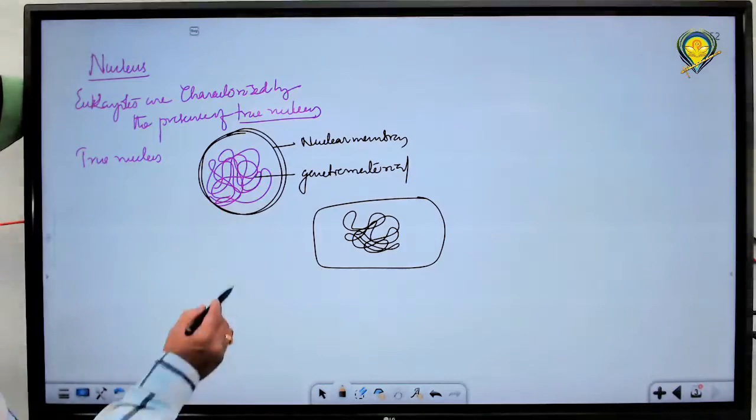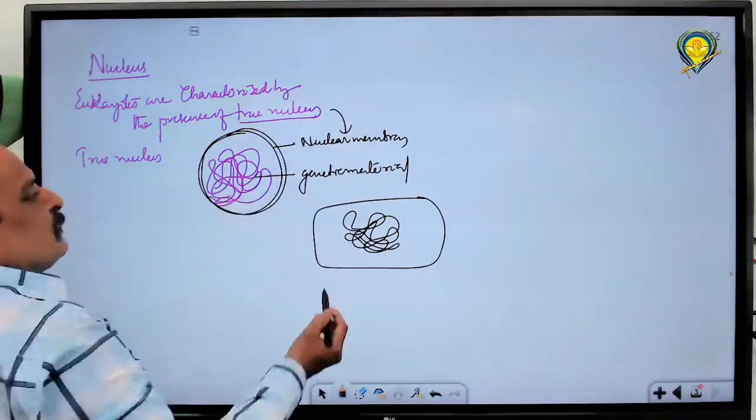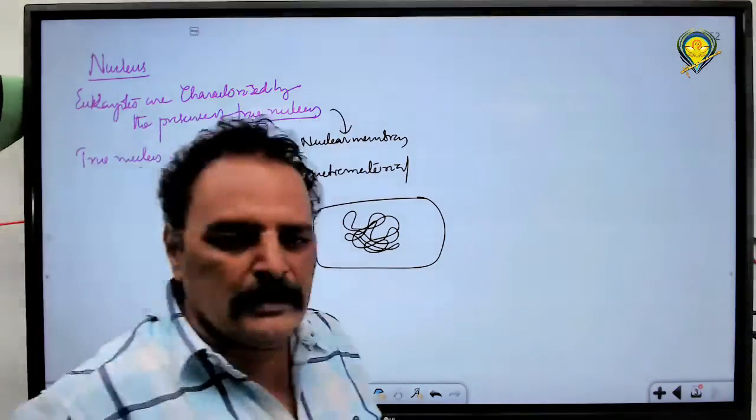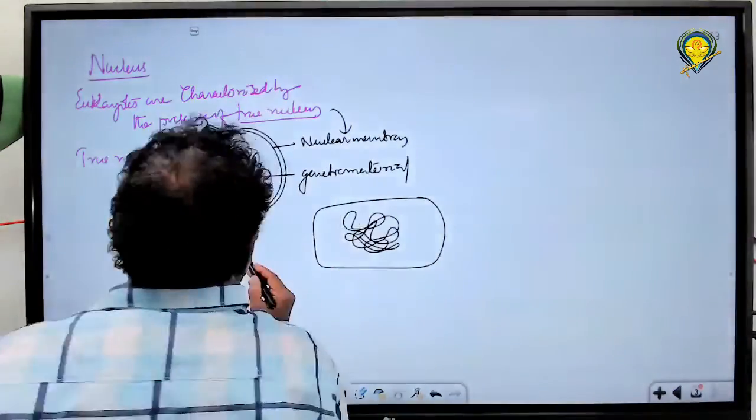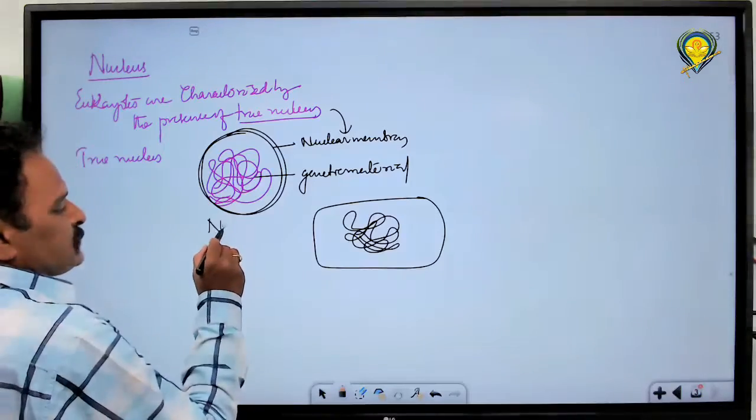A true nucleus is one which has a nuclear membrane around the genetic material. That is the characteristic feature of a eukaryotic cell. A eukaryotic cell is characterized by the presence of a nuclear membrane around the genetic material. The whole structure, now you can call this a nucleus.